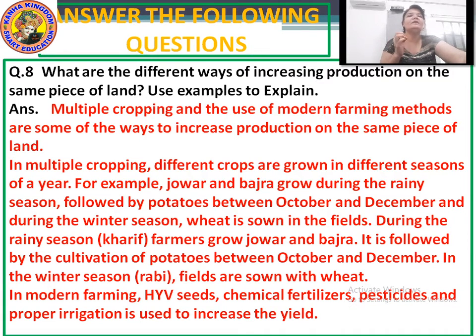Multiple cropping and the use of modern farming methods are some of the ways to increase production on the same piece of land.